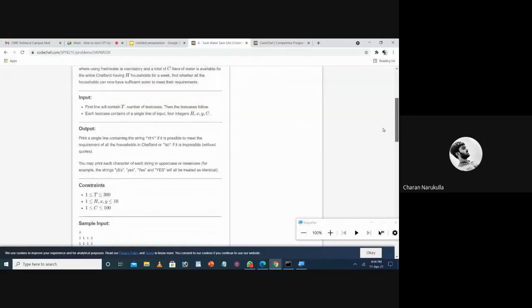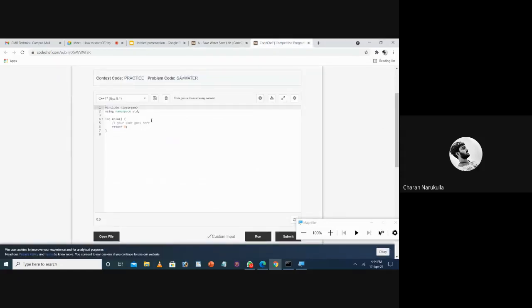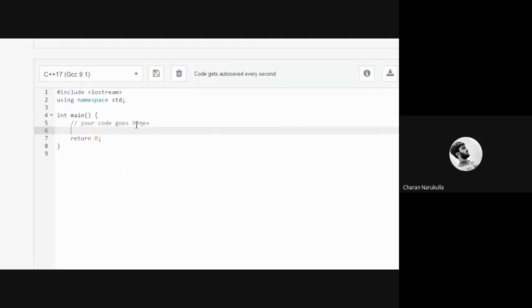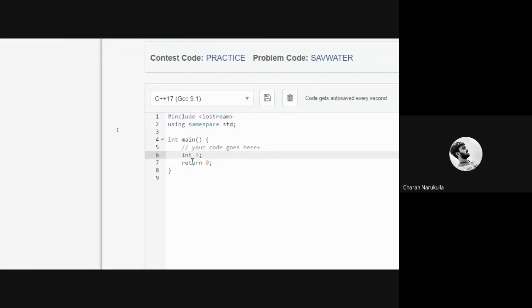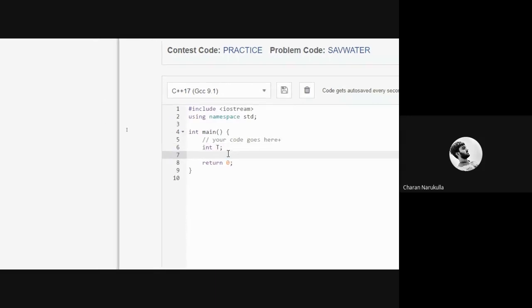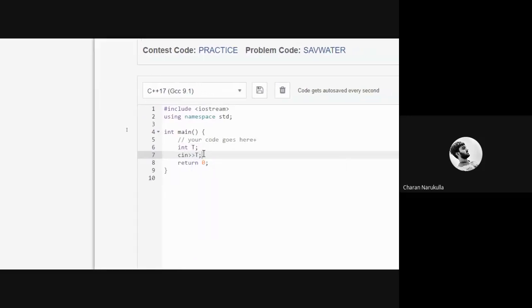Here they mentioned that the first line will contain the number of test cases. So in order to get the test cases in the variable t, I'm going to use an integer variable. Now I declared an integer, and then I'm going to read that from the input.